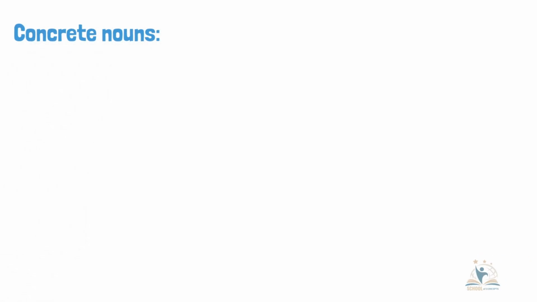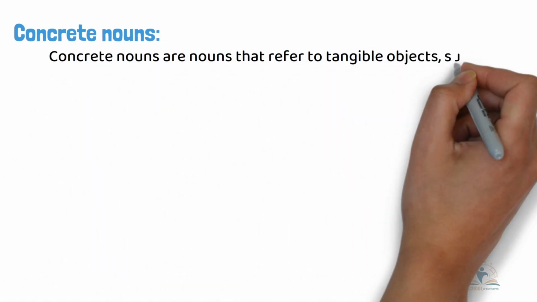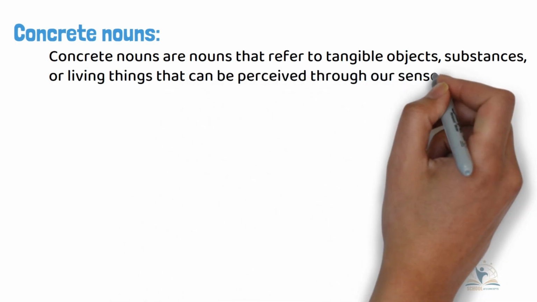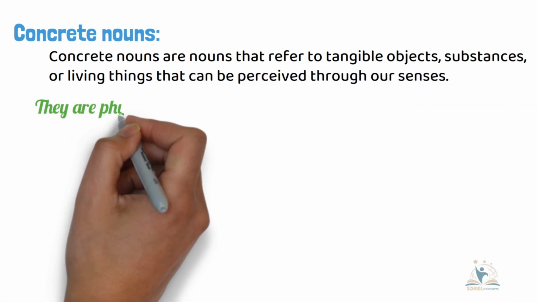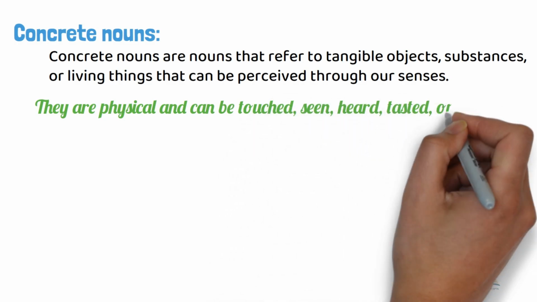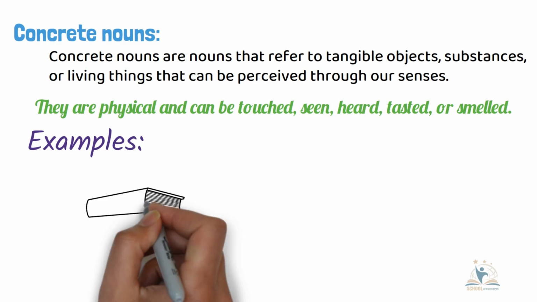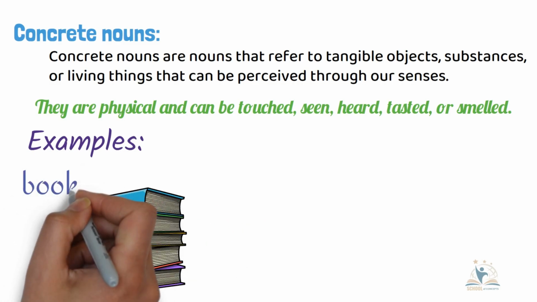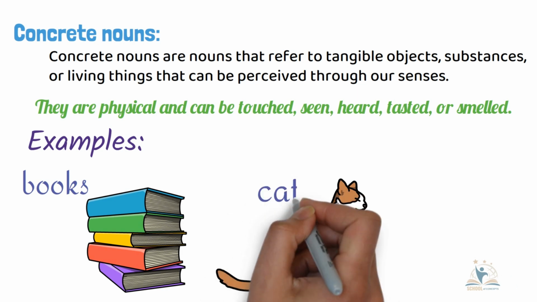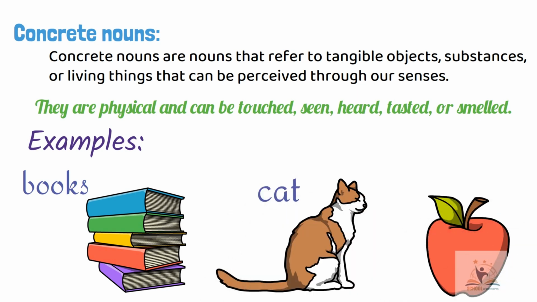Concrete nouns. Concrete nouns are nouns that refer to tangible objects, substances, or living things that can be perceived through our senses. They are physical and can be touched, seen, heard, tasted, or smelled. Some examples of concrete nouns are books that can be touched and seen through our senses. Cat, which can be touched, seen, and heard. Similarly, apple, which can be touched,